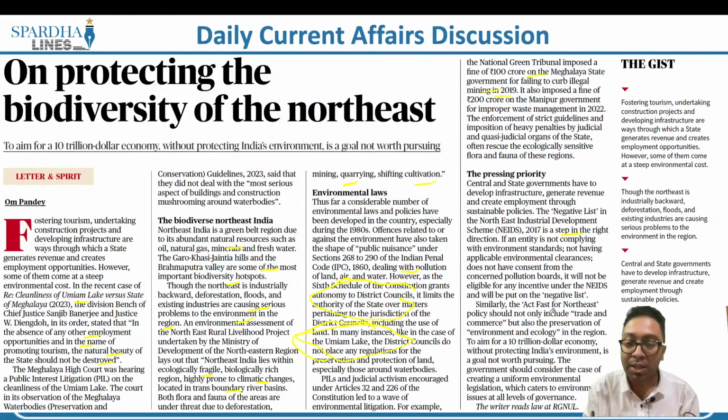And at the same time, the author also goes on to say that the Act East for Northeast policy should not only include trade and commerce, but also the preservation of environment and ecology. So what is this Act East policy? Earlier, what we had was the Look East policy at the time of the Narasimha Rao government.